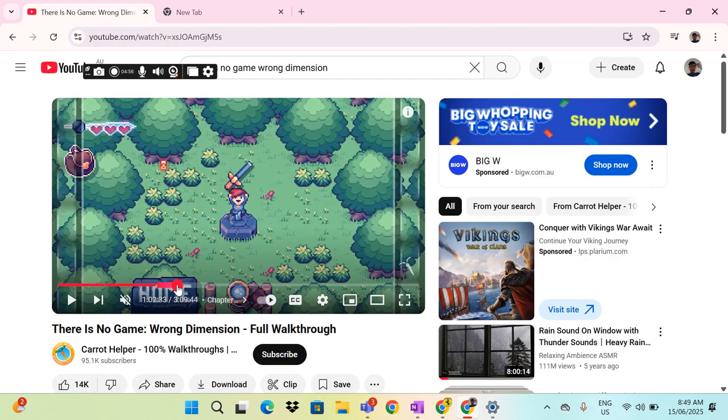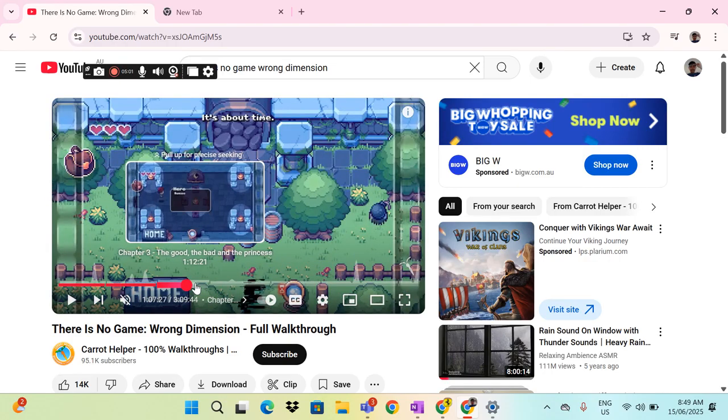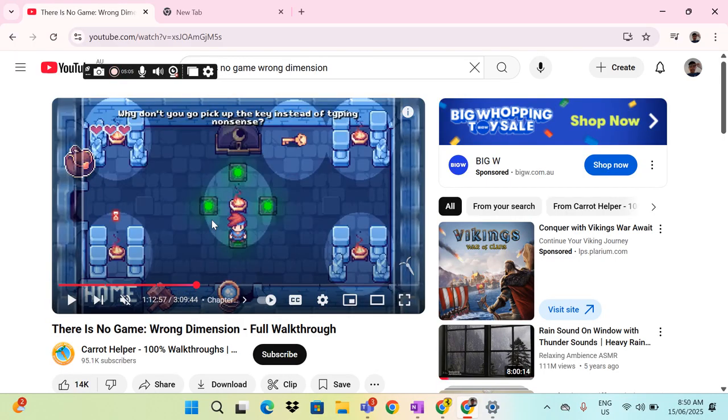Believe it or not, he accidentally breaks the sword, but we get another sword, and we end up beating the Dark Lord. But one of the biggest puzzles is a switch puzzle, as shown here.